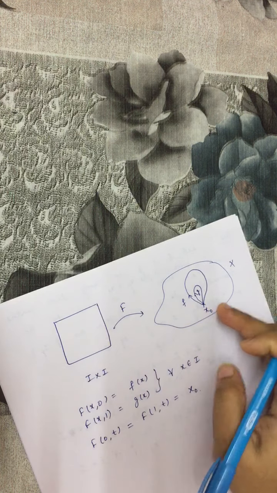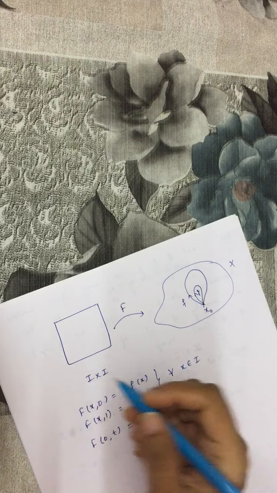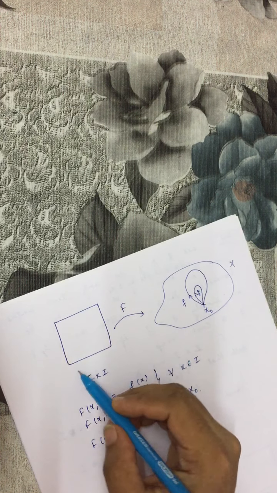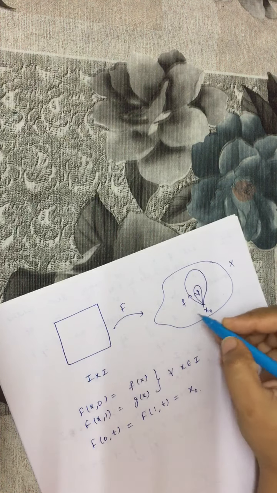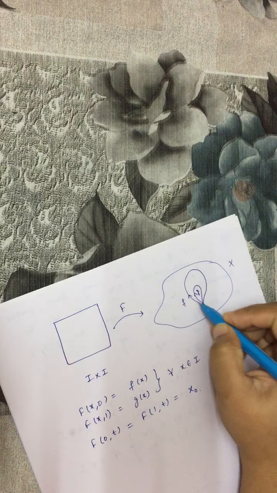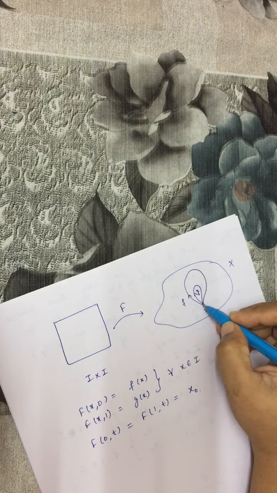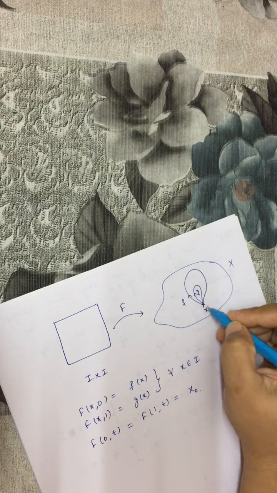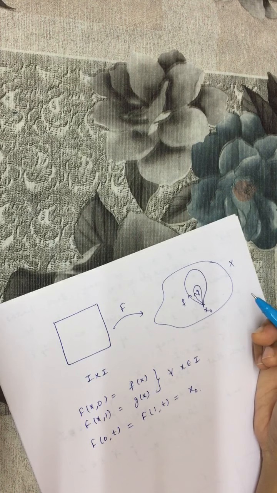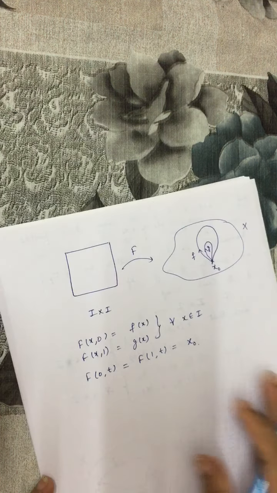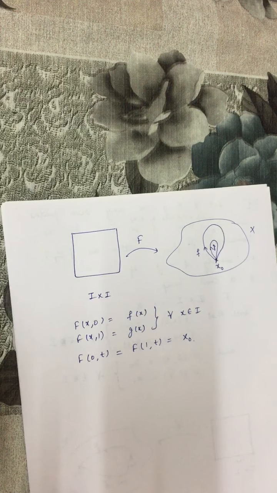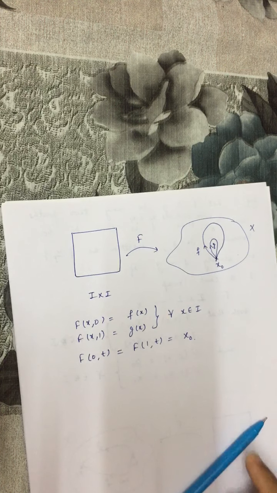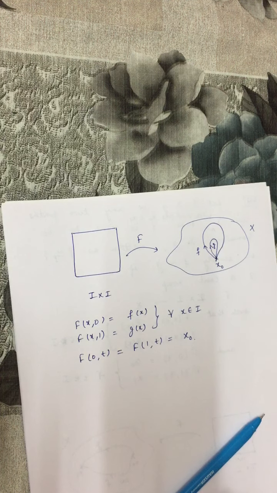It is clear from the diagram, both the edges go to x naught because the starting point is x naught and the end point is also x naught. So in this case we will say f is homotopic to g in case of closed paths f and g.